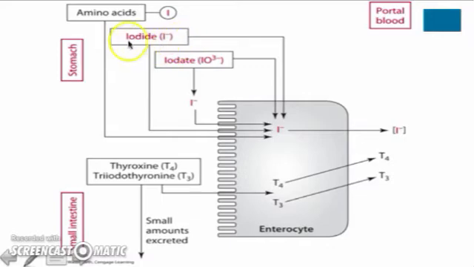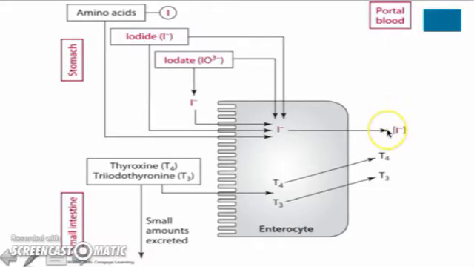Very little of the iodide is actually excreted. So we see the iodine then circulating within the enterocyte, and from there it moves through the basolateral membrane and is present in circulation as free iodide.